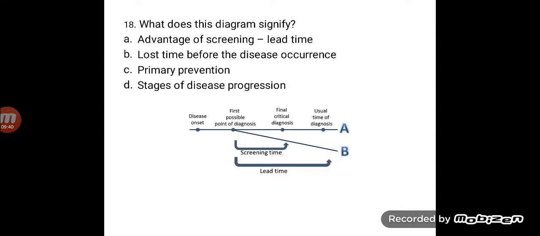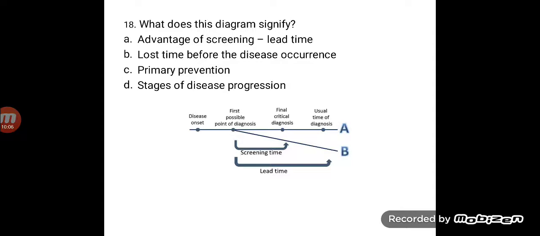Now, what you can see, the lead time is the advantage gained by screening, that is the period between the diagnosis by early detection and diagnosis by other means. So when we calculate the advantage of screening, we do B minus A, because A is what the condition of the patient would have been without early diagnosis.